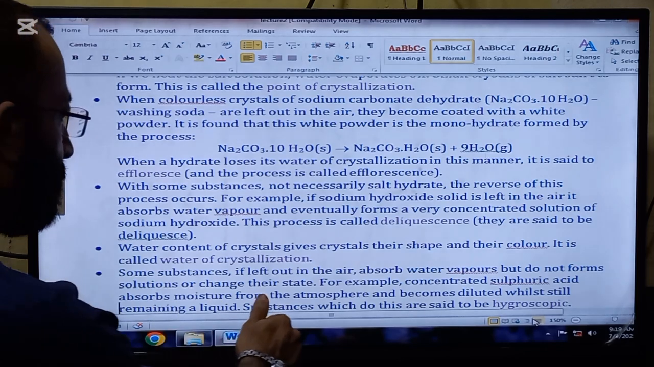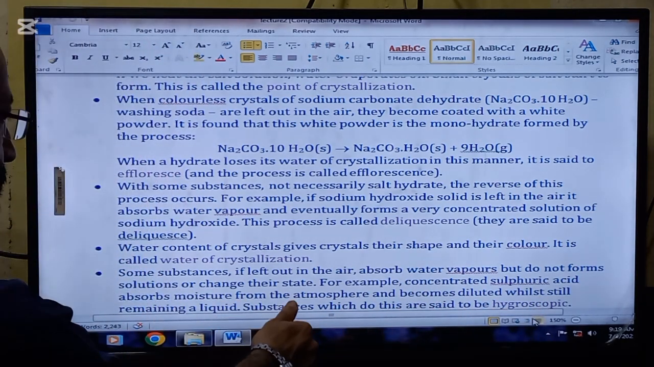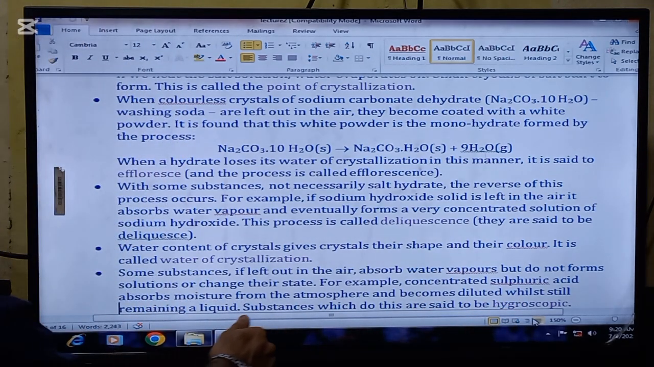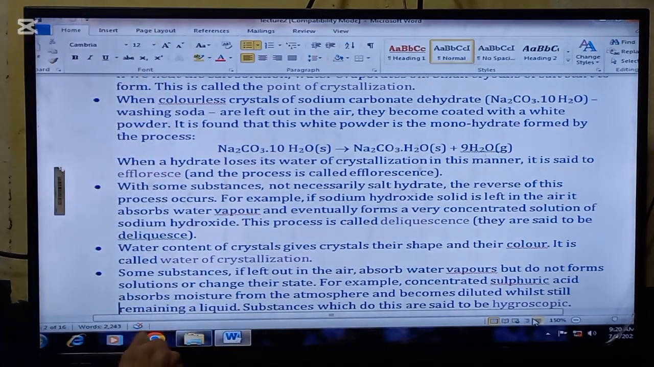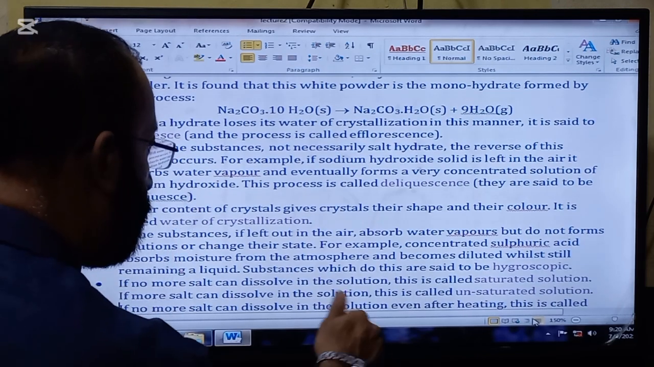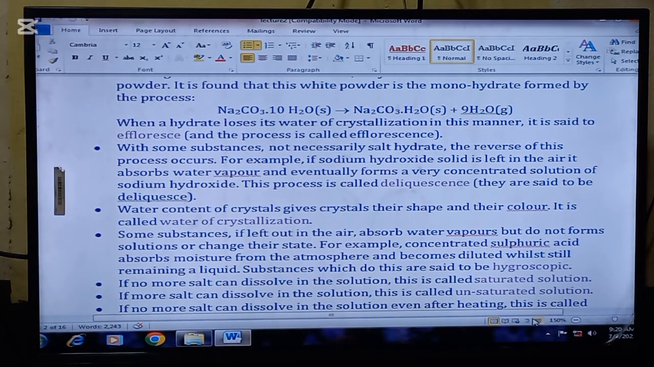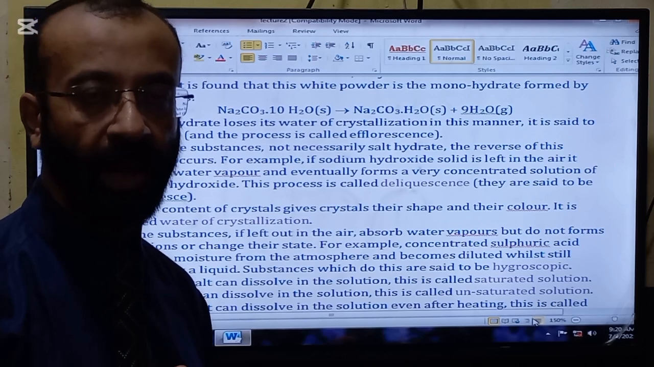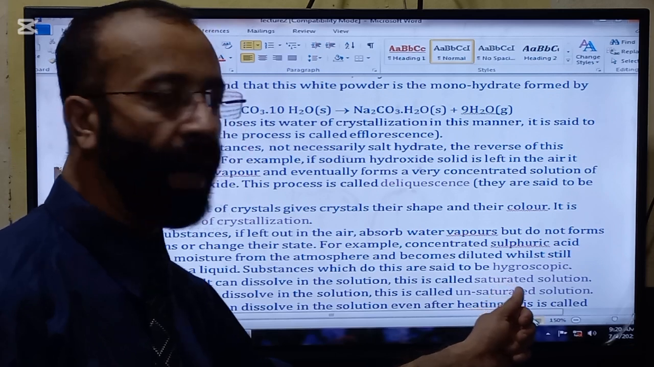Some substances, if left out in the air, absorb water vapor but do not form solutions or change their state. For example, concentrated sulfuric acid absorbs moisture from the atmosphere and becomes diluted while still remaining a liquid. Substances which do this are said to be hygroscopic. So very important term. They do not change their shape but absorb water from the atmosphere and become dilute. They are called hygroscopic.